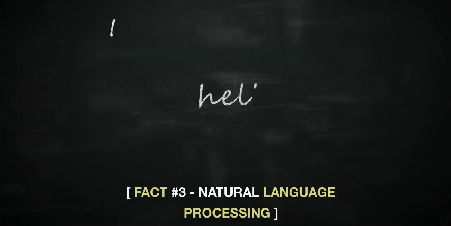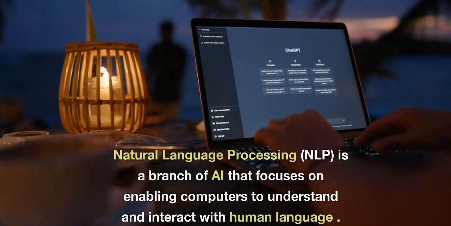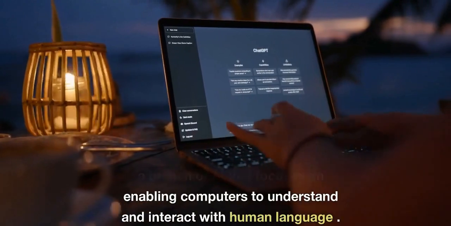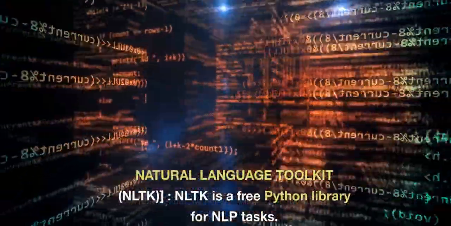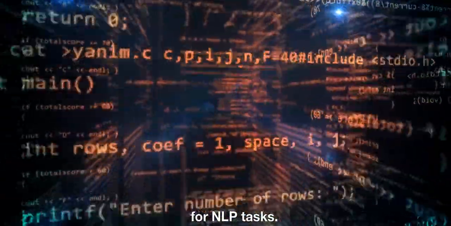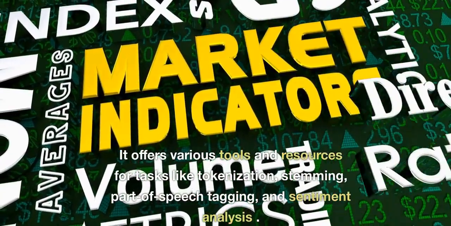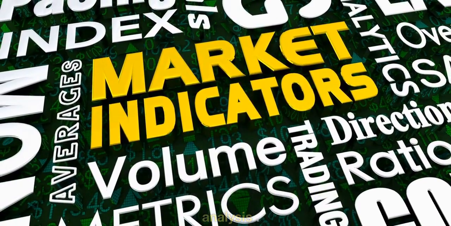Fact number 3: natural language processing. Natural language processing, NLP, is a branch of AI that focuses on enabling computers to understand and interact with human language. Natural Language Toolkit, NLTK. NLTK is a free Python library for NLP tasks. It offers various tools and resources for tasks like tokenization, stemming, part-of-speech tagging, and sentiment analysis.